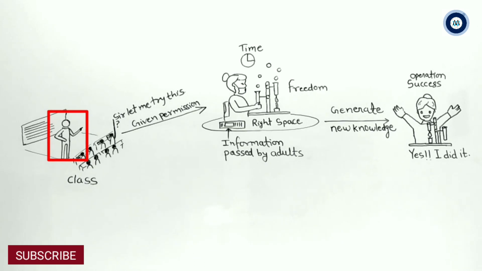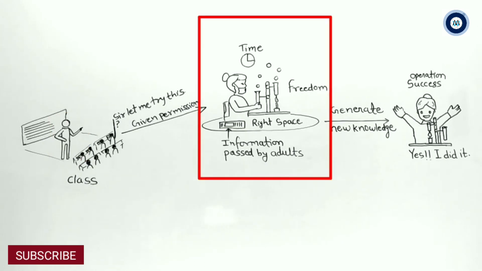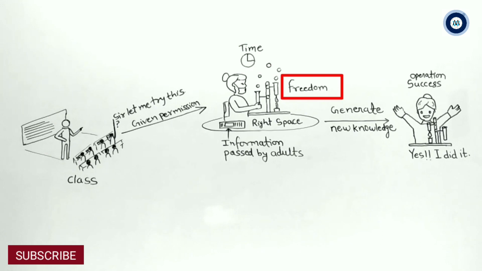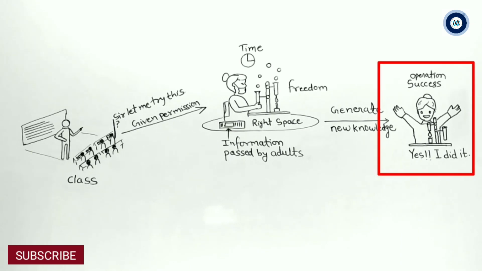Along with this, his teacher gives him the right lab facility, the right time, freedom, space and some references also, right? And you can see at the end, this child completed that lab work successfully and safely, and after learning something new, he also invented something new, right?